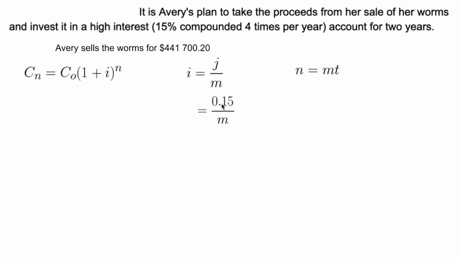Divide by 100, that's 0.15. We're going to divide that by 4, which is going to give us 0.0375. N is m times t. 4 compounds per year times 2 years is 8. Let's fill in everything we know.